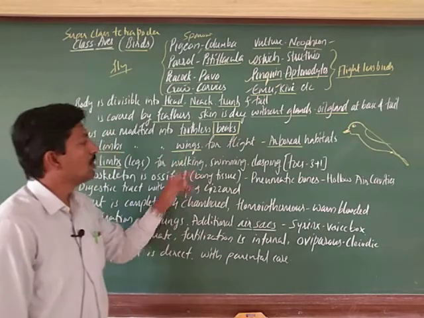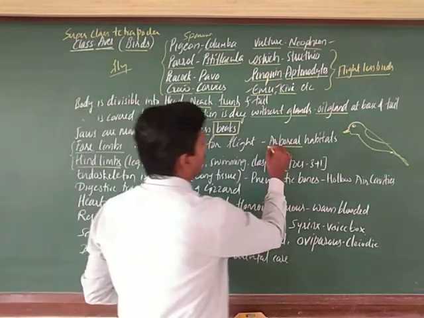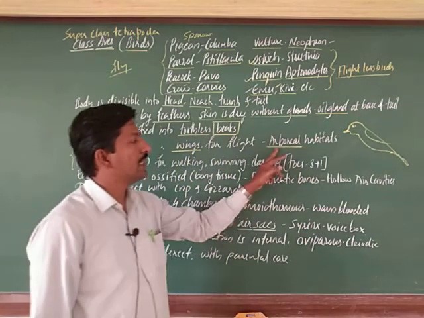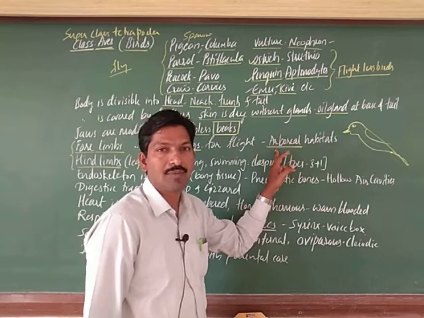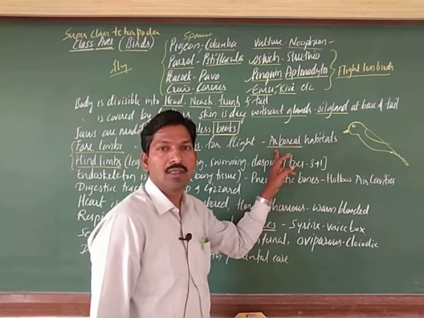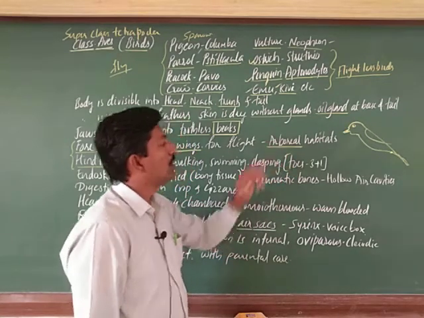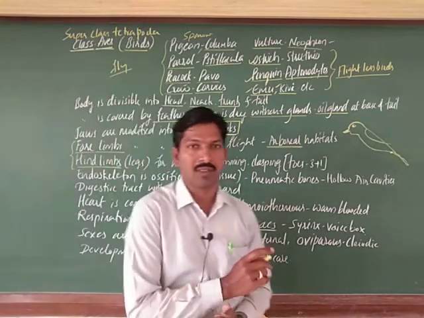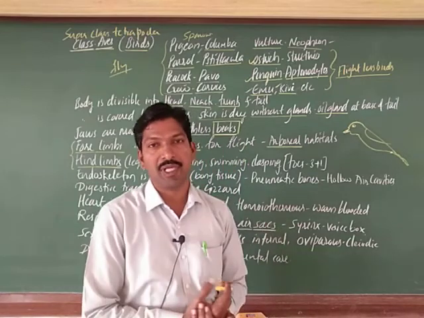Next, the arboreal habitat, due to the flight mode of locomotion. Arboreal means most of the time they are living in trees, right. When you think of habitat, it means the living place.